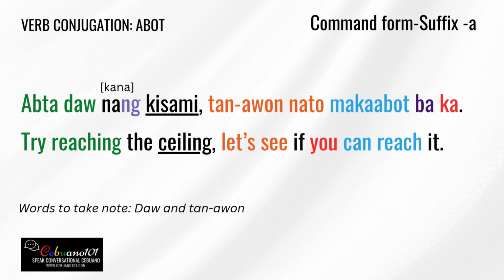Maka means can, in the future tense. Abot is reach, so makaabot means can reach. And then we have the ba here. Actually, ba is a question marker, but in this sentence, it is used rhetorically. You don't have to ask. You just want to see if he or she can. And the ka here is you.